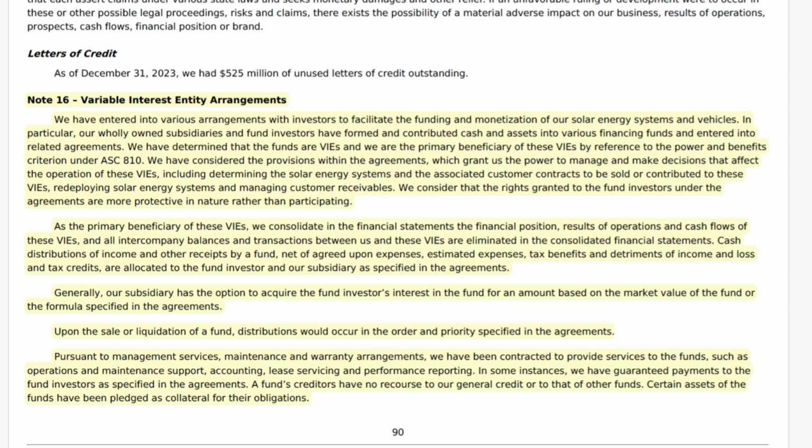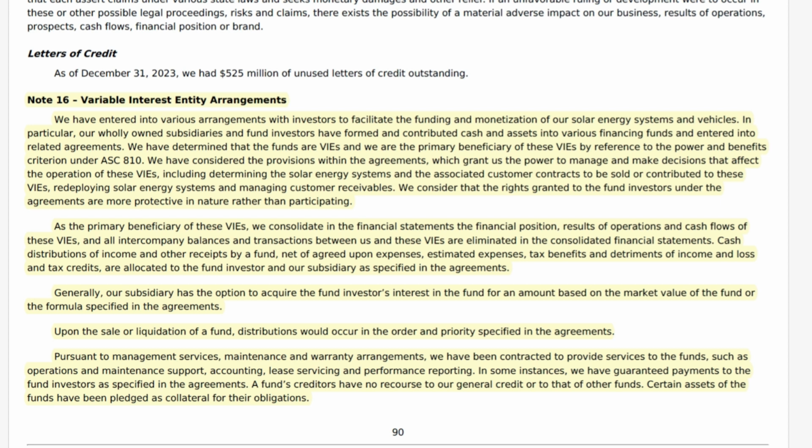So page 90, note 16, this is going into greater detail of the variable interest entities that are being consolidated on Tesla Incorporated's financial statements. It looks like they have these solar VIEs, these solar entities that are set up where Tesla Incorporated is the primary beneficiary. So from a legal entity standpoint, if you looked at straight ownership, you probably wouldn't think these would be consolidated.